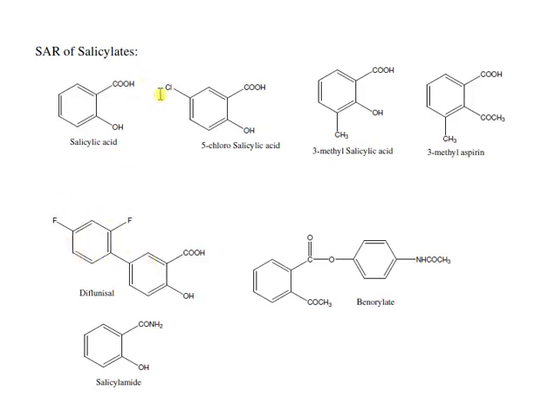So these SARs are, first, the carboxylic acid and OH, both are ortho to each other. This is the first requirement for biological activity. And the fifth position is substituted with an aromatic ring system, which is also substituted with halogens at the 2, 4 and 6 positions. This is also biologically active. This ester should be biologically active. Then this is salicylamide. It is a modification of the carboxyl functional group present on salicylic acid. It is also biologically active.